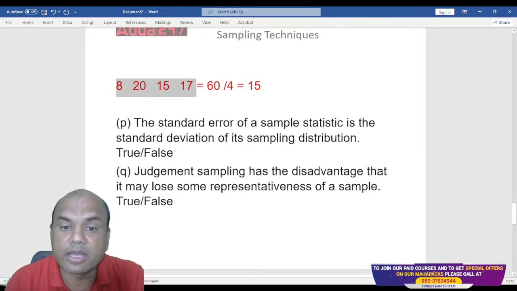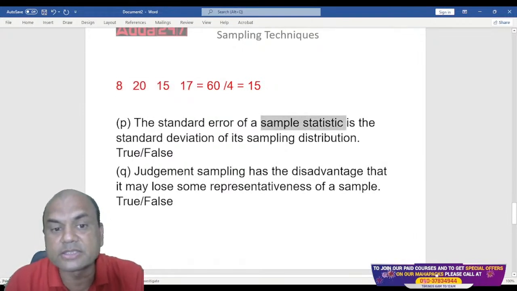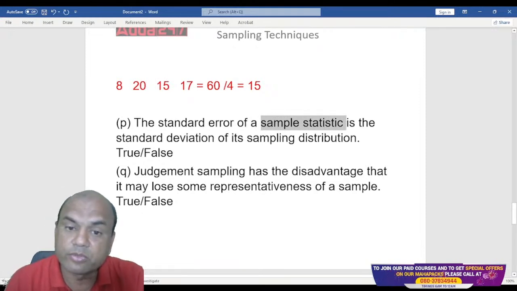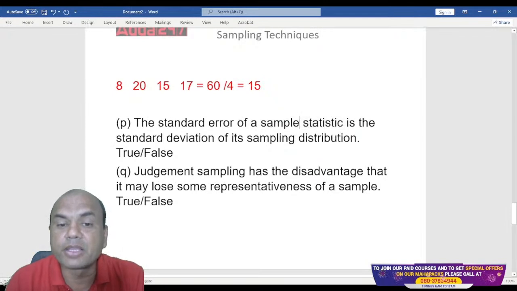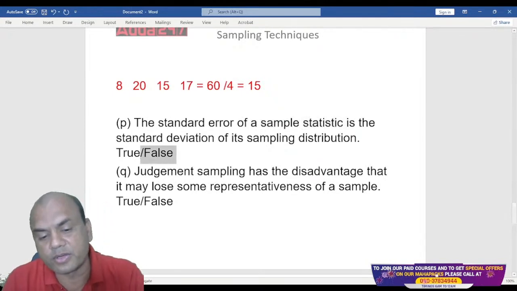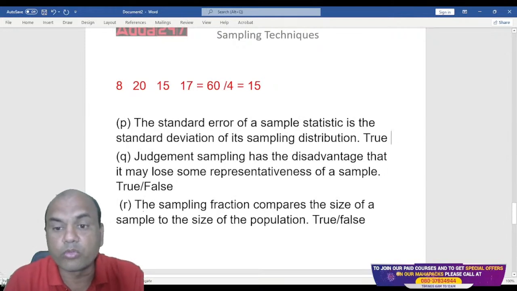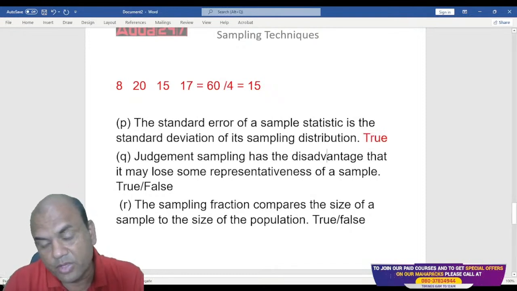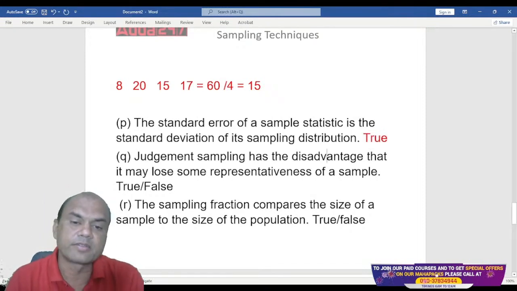The standard error of a sample statistic is the standard deviation of the sampling distribution. That is true. What did I say earlier? Sample standard error is same as the standard deviation. So that is true over here. Whatever this other name for standard deviation is standard error in case of samples. For population, it is standard deviation.